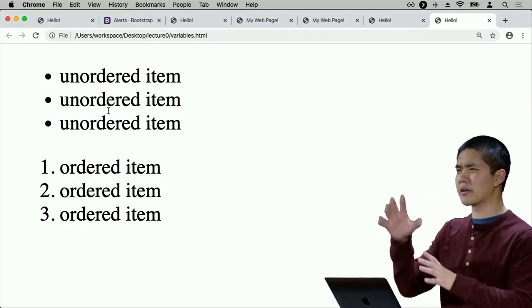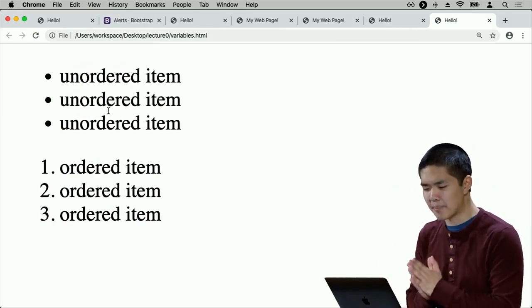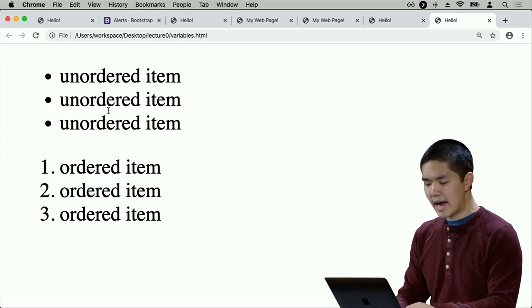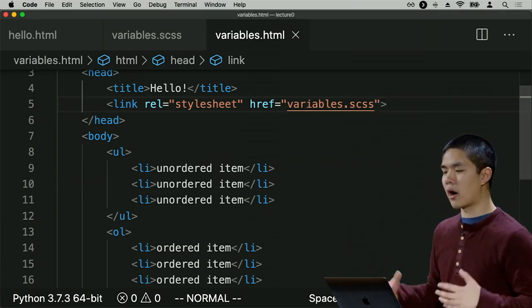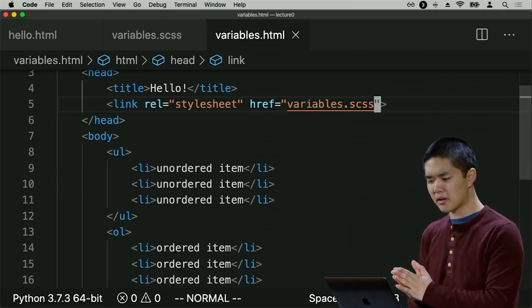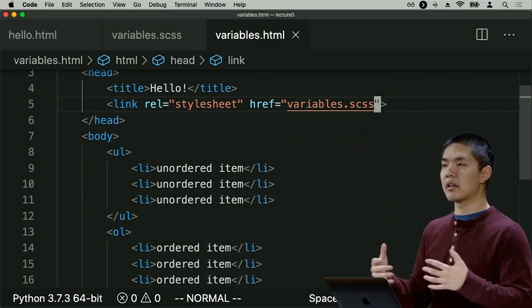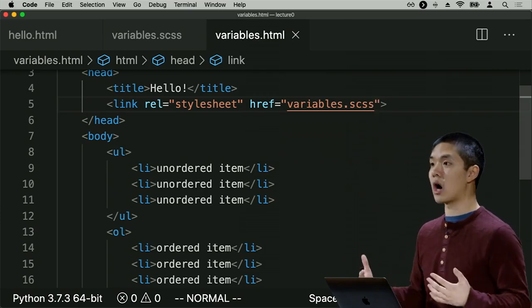I specified font sizes. I specified that everything should be red, but it's not showing up. Everything is showing up black, and I don't see any of the differences in sizing. And the reason for this is, while the web browser, things like Chrome and Safari and Firefox, can understand CSS, they can't, by default, understand SCSS or Sass. Sass is an extension to CSS that web browsers don't understand out of the box.